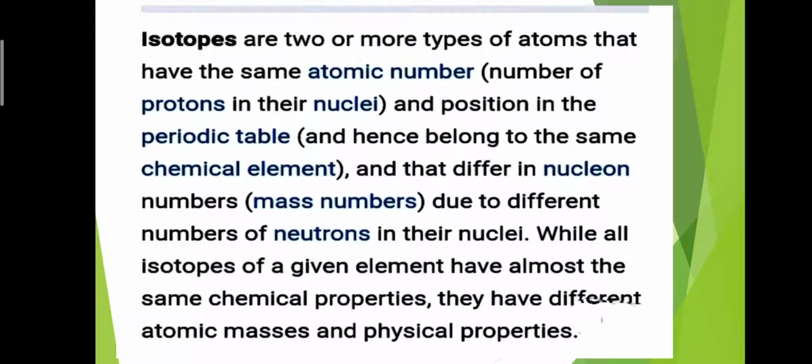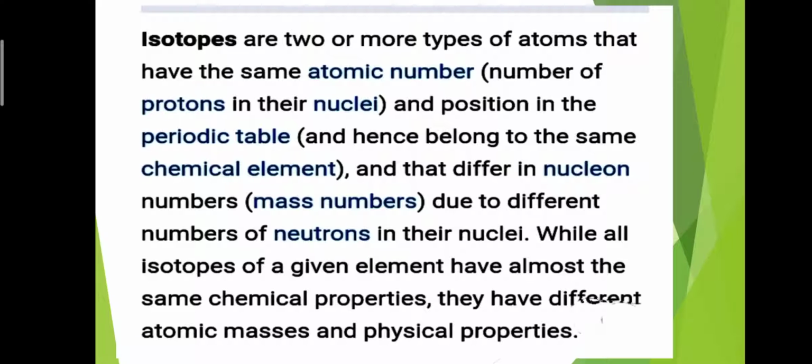Isotopes. Isotopes are two or more types of atoms that have the same atomic number, that is the number of protons in their nuclei, and position in the periodic table, and hence belong to the same chemical element, and that differ in nucleon numbers, that is mass numbers, due to different numbers of neutrons in their nuclei.